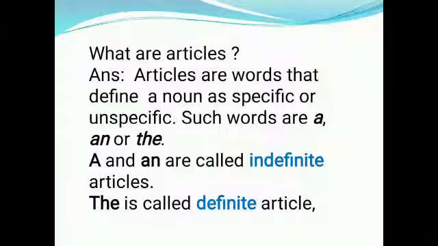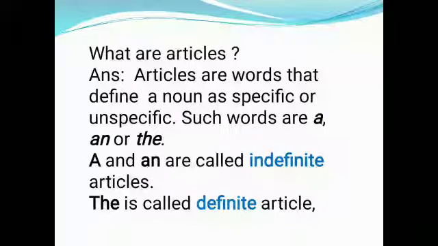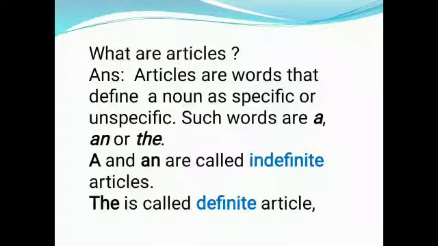So, in English grammar, articles are words that define a noun as specific or unspecific. Such words are a, an, or the. A and an are indefinite articles and the is called the definite article.